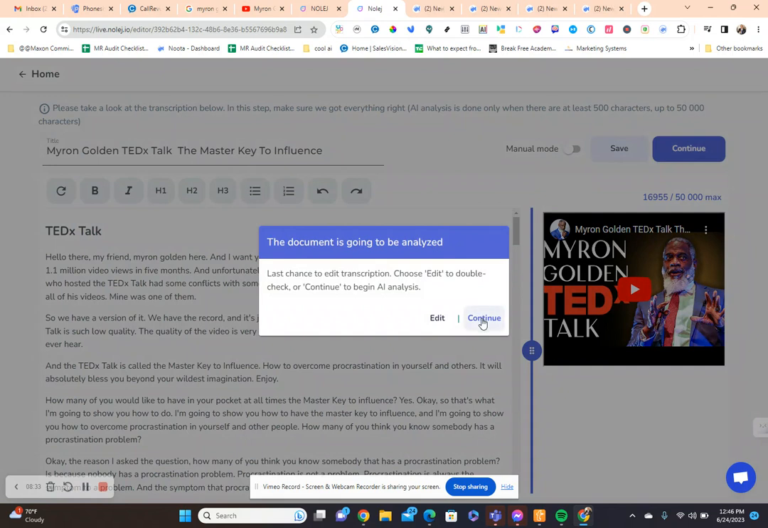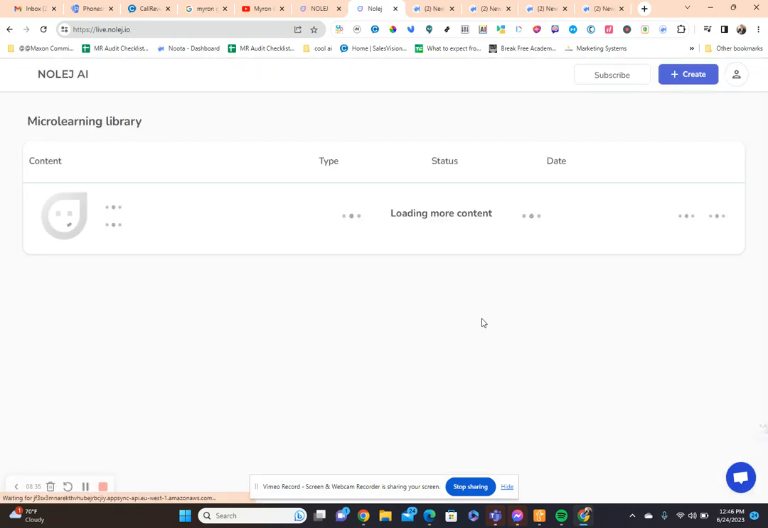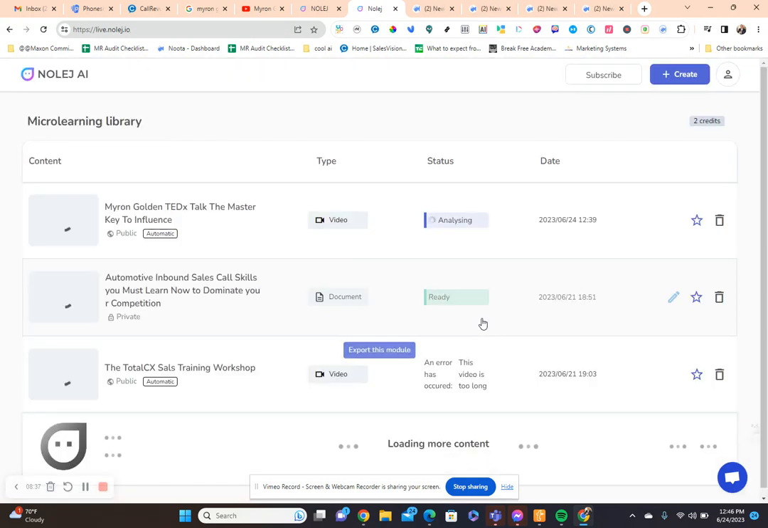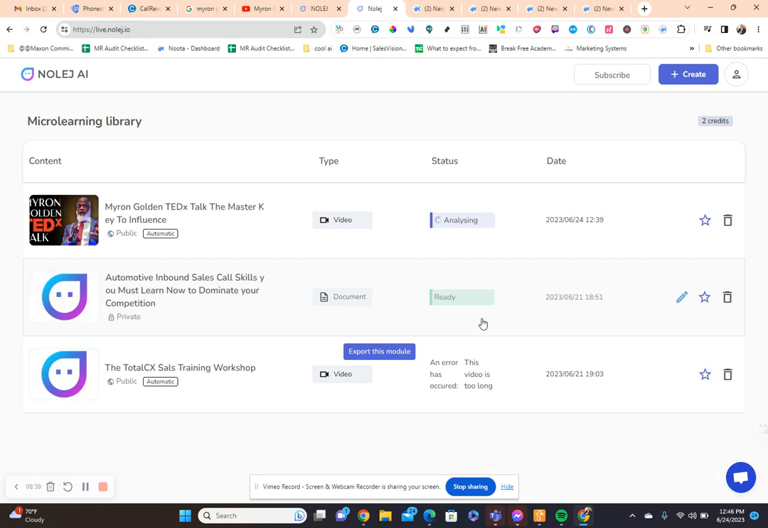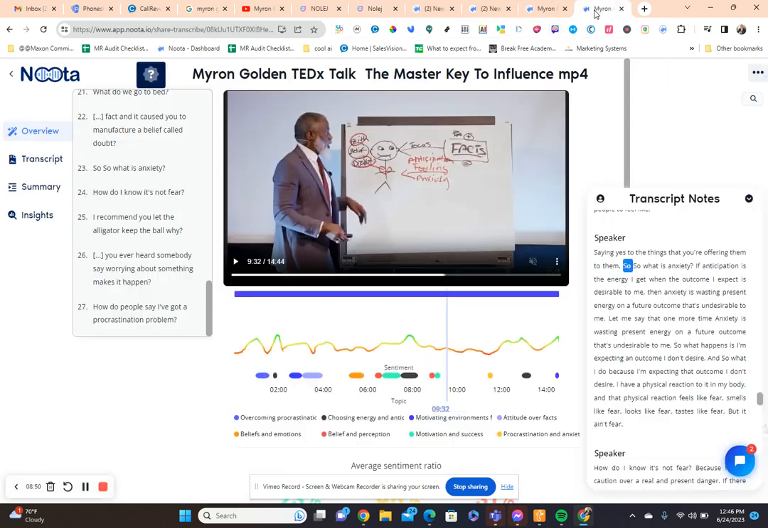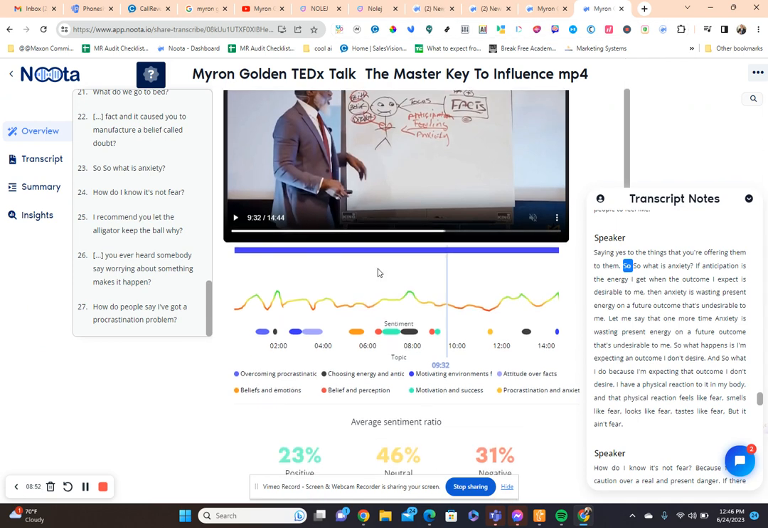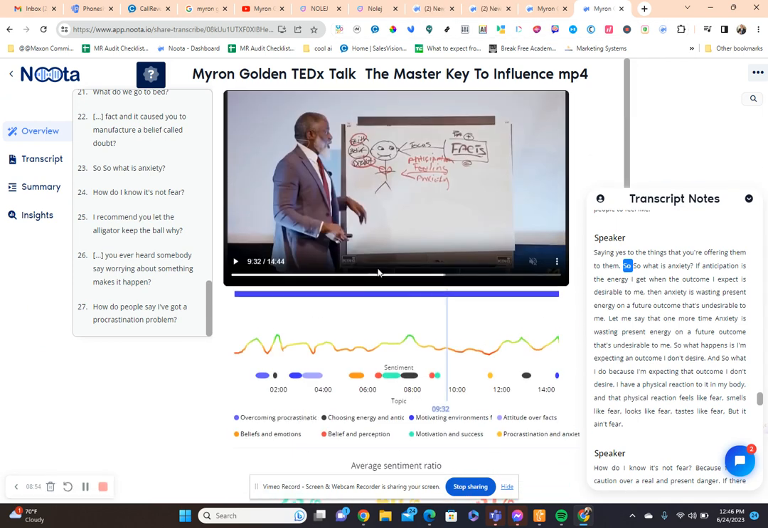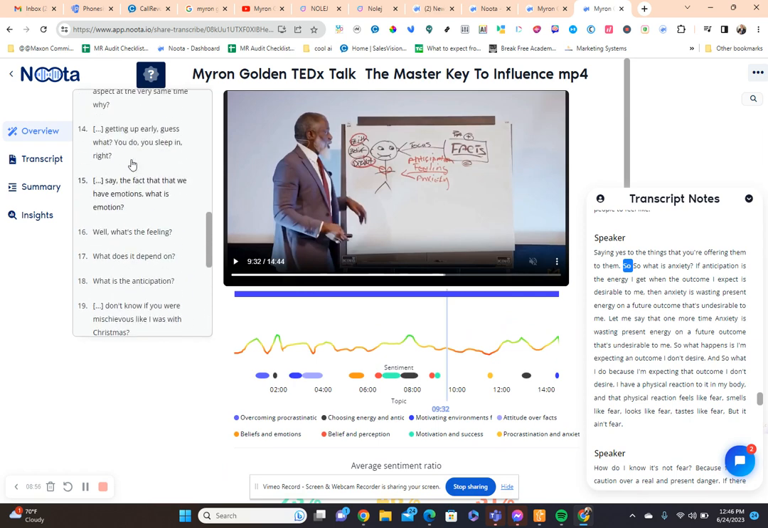So now the document's going to be analyzed. So it's loading more content. Give it a second. It's analyzing it. And while that's working, let me come back over here. I mean, this is just phenomenal.